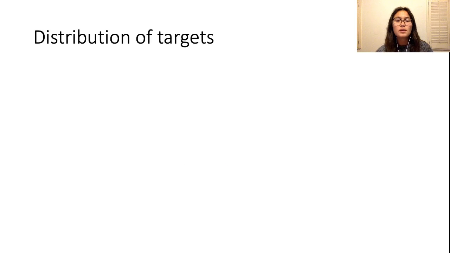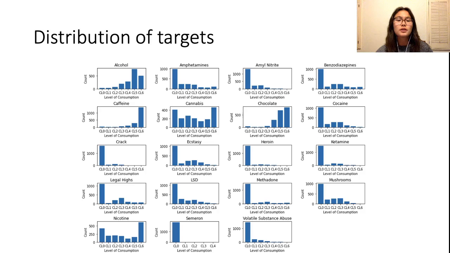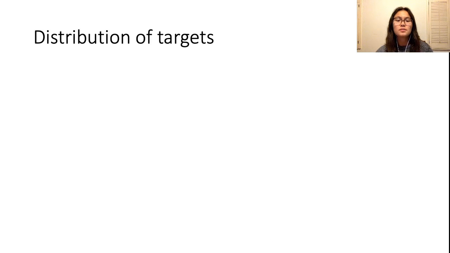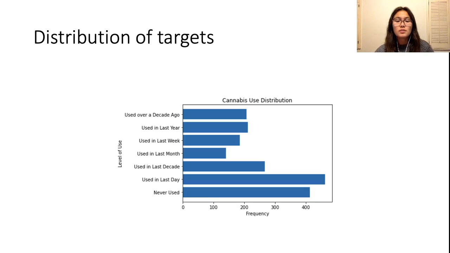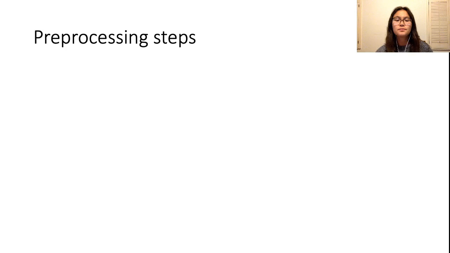We can also examine the distribution of the potential targets. Looking at the class label distributions of each drug, I chose to predict cannabis use because I thought the features collected may be predictive of the level of cannabis use. As we can see, looking at the cannabis use distribution, the classes are somewhat imbalanced towards both extremes, never used and used in the last day. Class 4, used in the last month, has the lowest frequency.